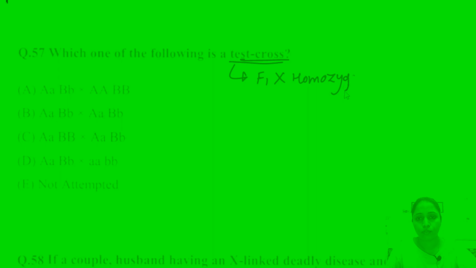So here, this one is the correct answer, because these all are heterozygous, and this one is the only homozygous recessive parent. So this option is the correct answer for this question.